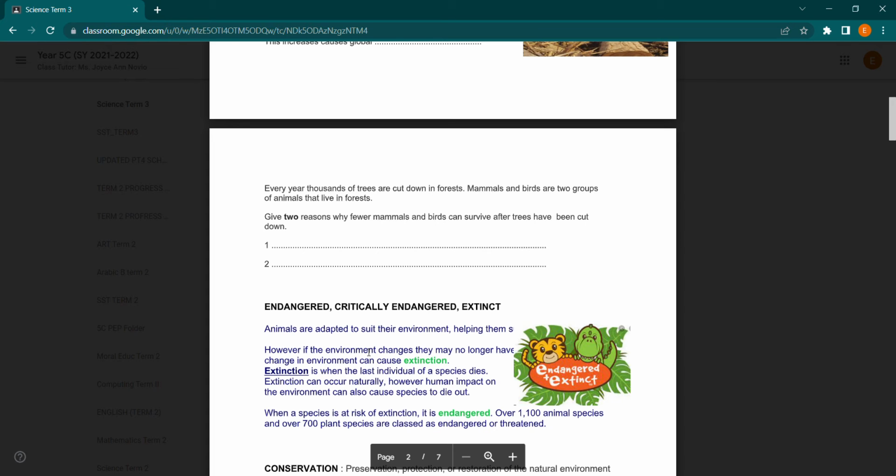Give 2 reasons why fewer mammals and birds can survive after trees have been cut down. Endangered, critically endangered, or extinct. Now we're learning about this. Animals are adapted to suit their environment, helping them. However, if the environment